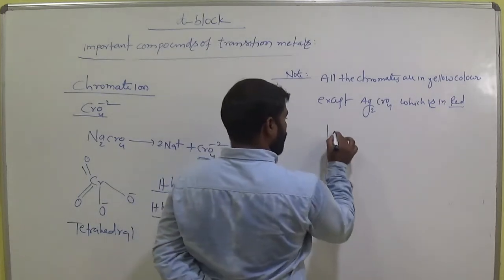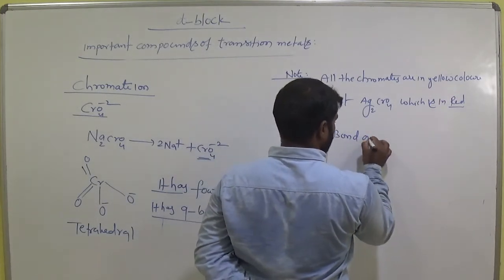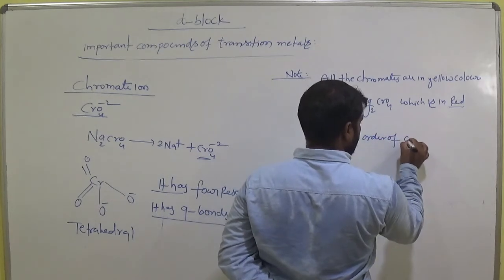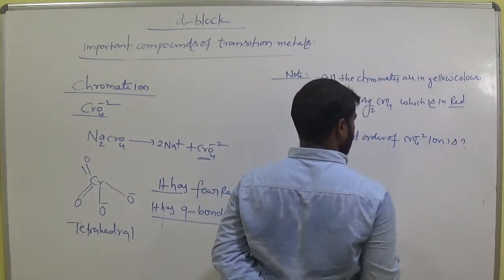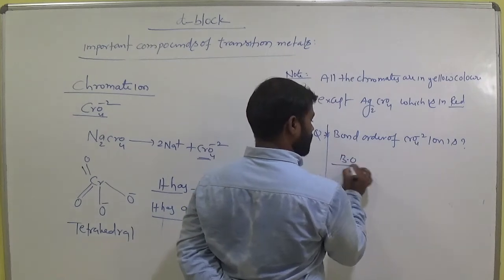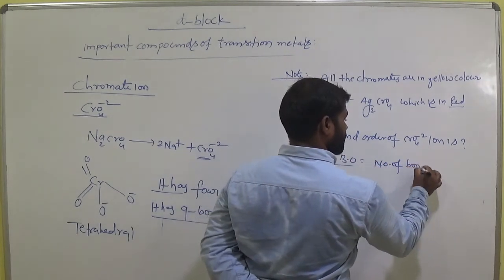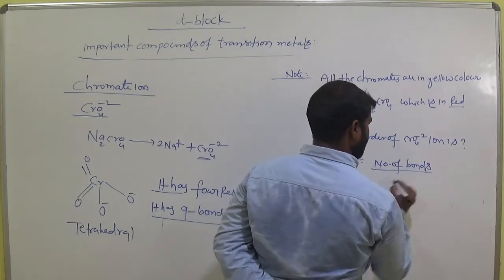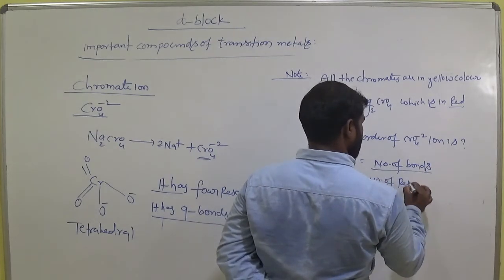Then the bond order of chromate ion: bond order equals number of bonds divided by number of resonance structures.